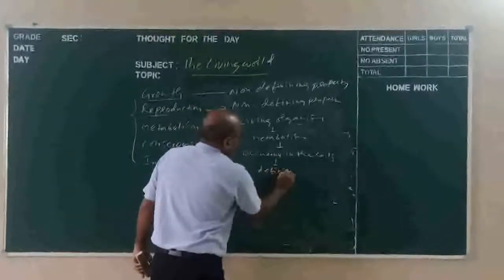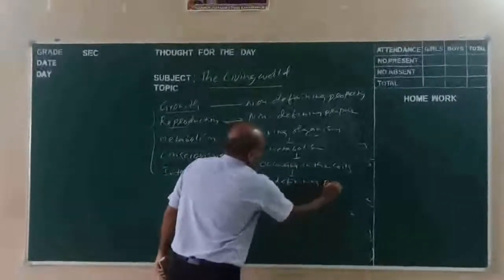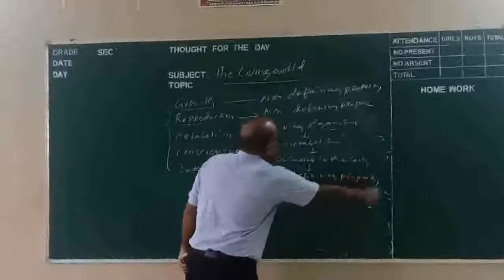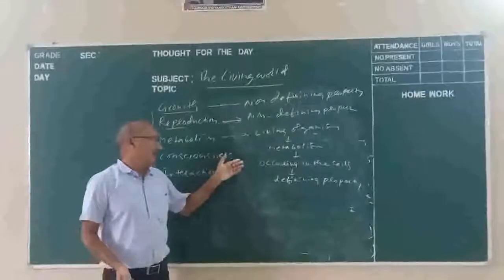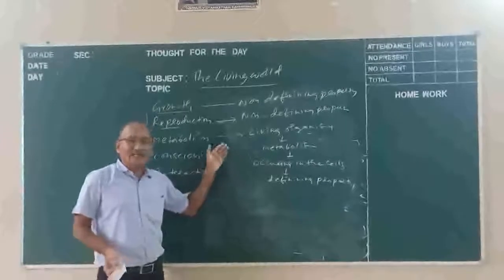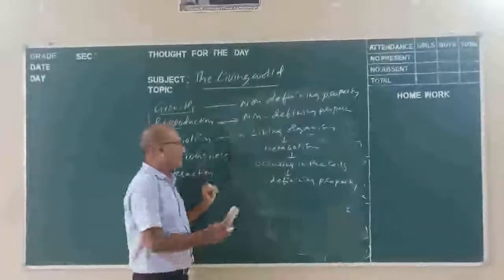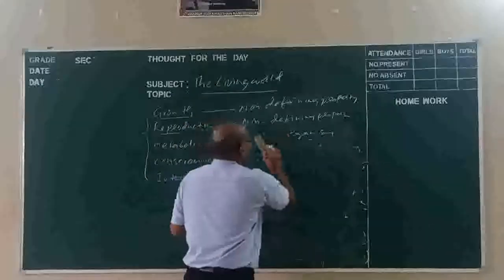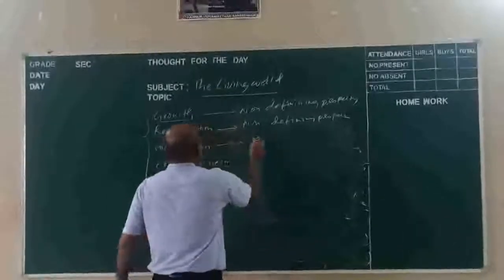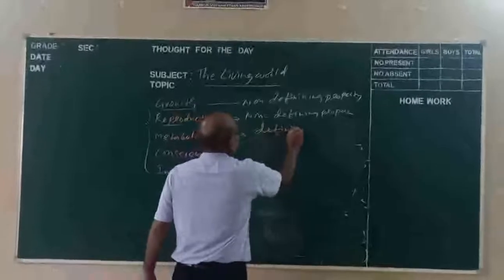So metabolic activity inside cells is a defining property. Here we can write: it is a defining property.